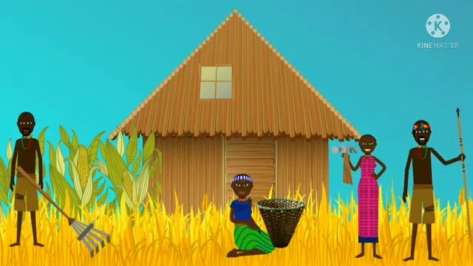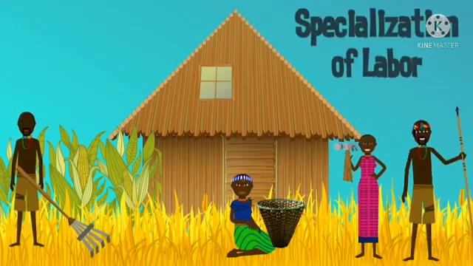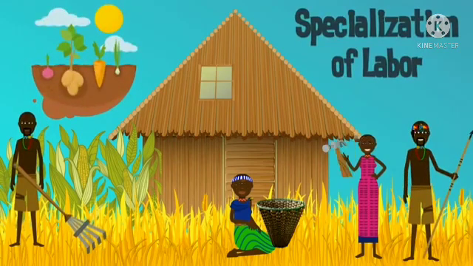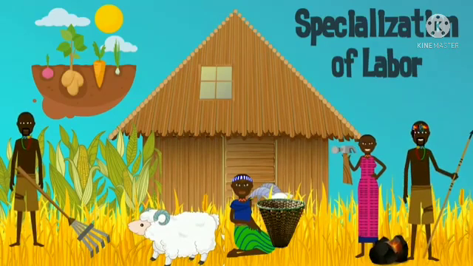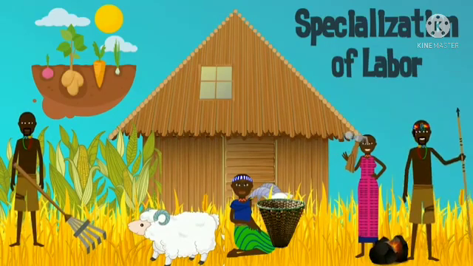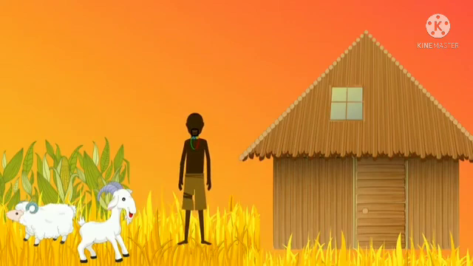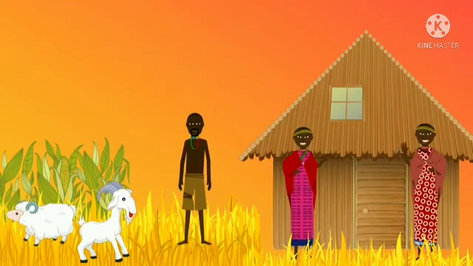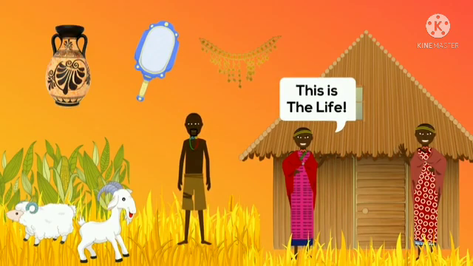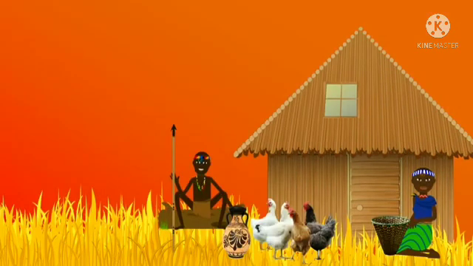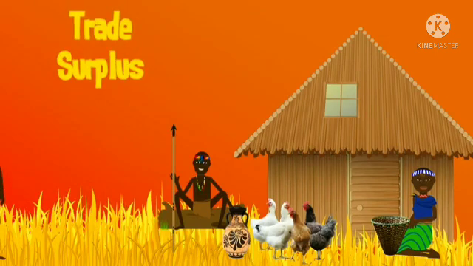When people work at one job, they become really good at it and develop specialized skills. Farmers grew more kinds of crops, weavers wove cloth from wool and linen, stoneworkers used flint to make sharper tools and better weapons. Since food was readily available, people didn't just want to survive, they wanted to survive in style. They decorated their pottery and baskets, they made jewelry, mirrors, and nicer clothes. They were living the life. With surplus food and skilled workers making amazing crafts, people started trading for things they wanted and needed.